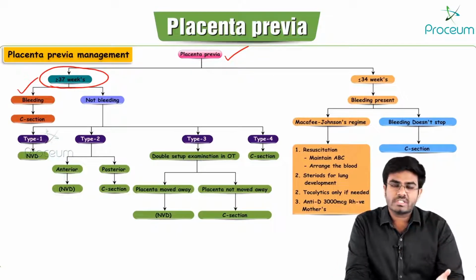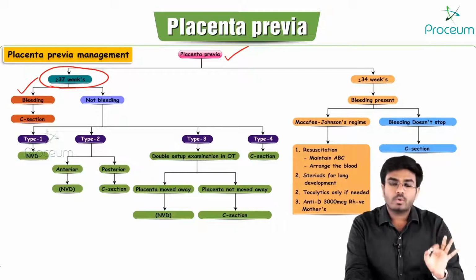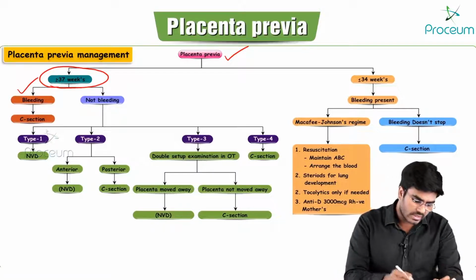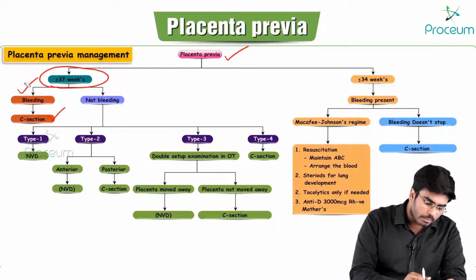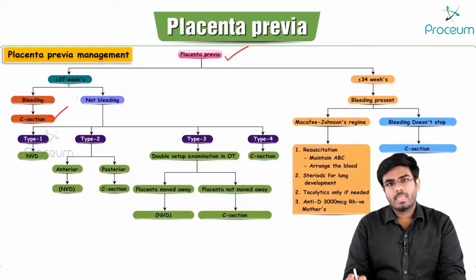You have done your investigations and it is clear that she has placenta previa and is bleeding. What to do now? She is at term, so do the C-section. Bleeding placenta previa is managed with C-section.